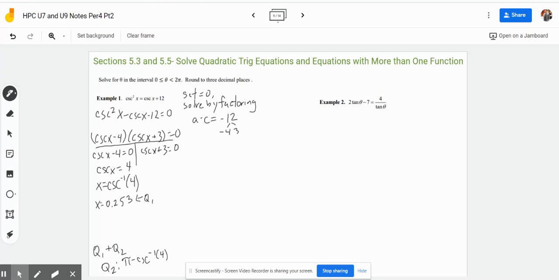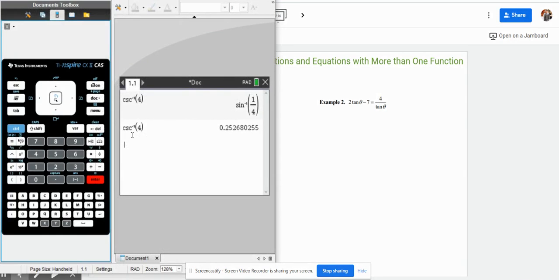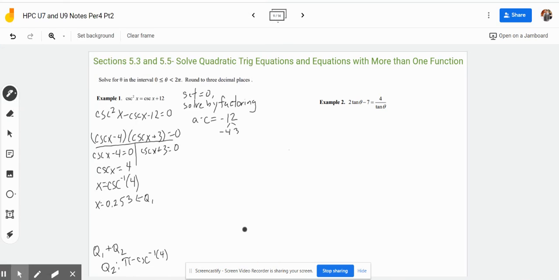That's what we're typing into the calculator. So we'll have pi minus, and then I'm just going to put that there, control enter, and it's 2.889. So those are our first two solutions there.